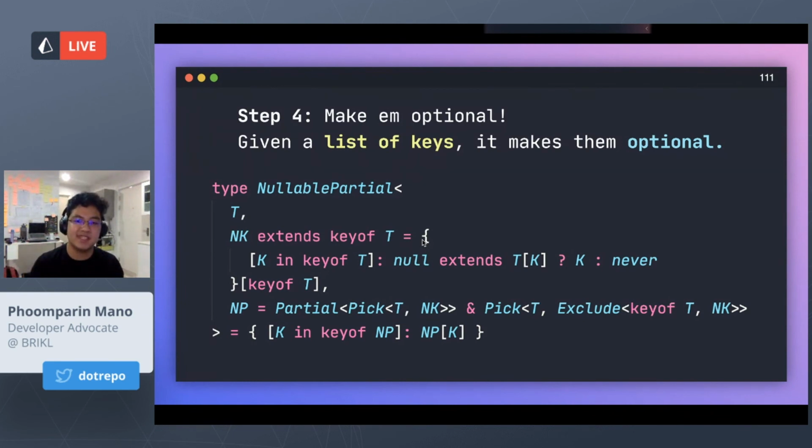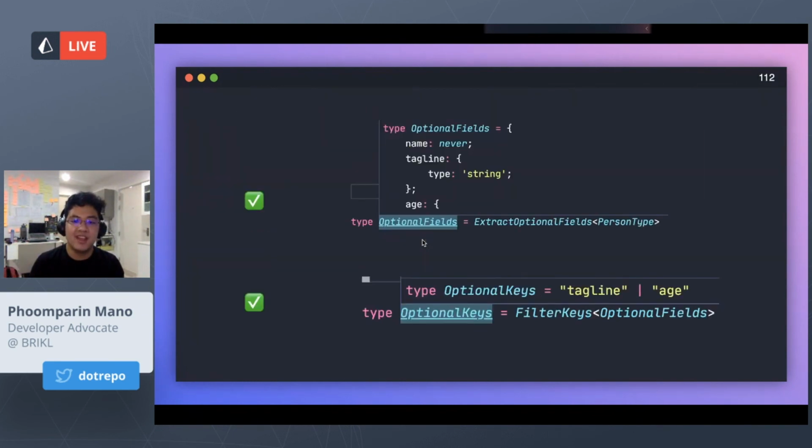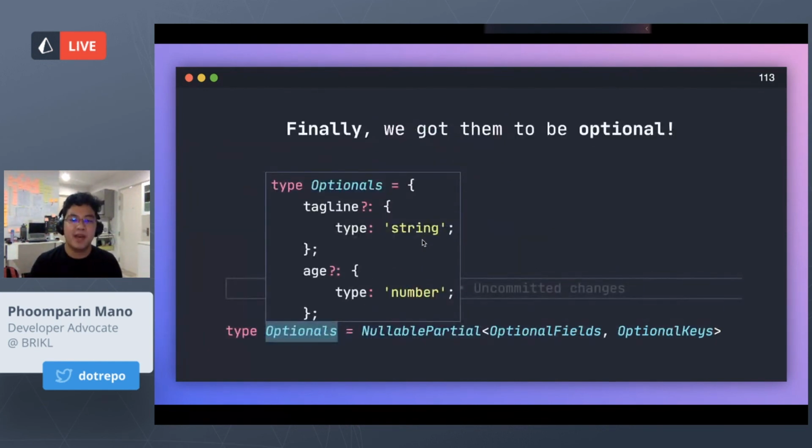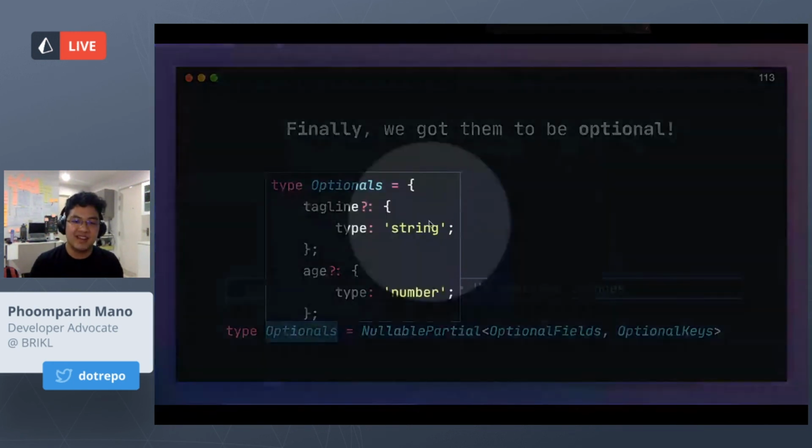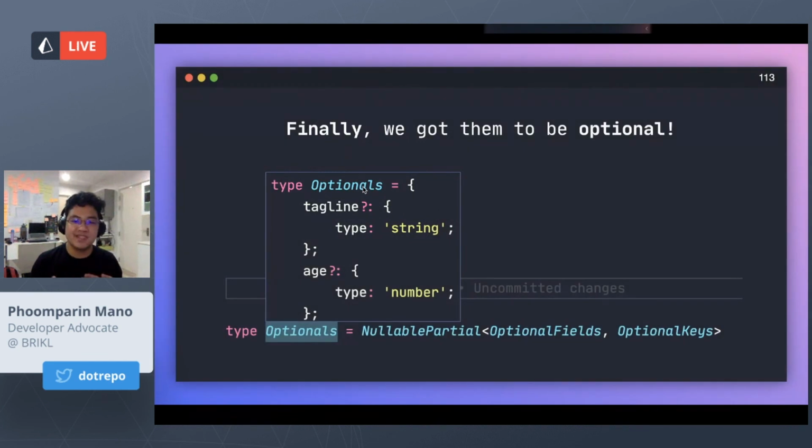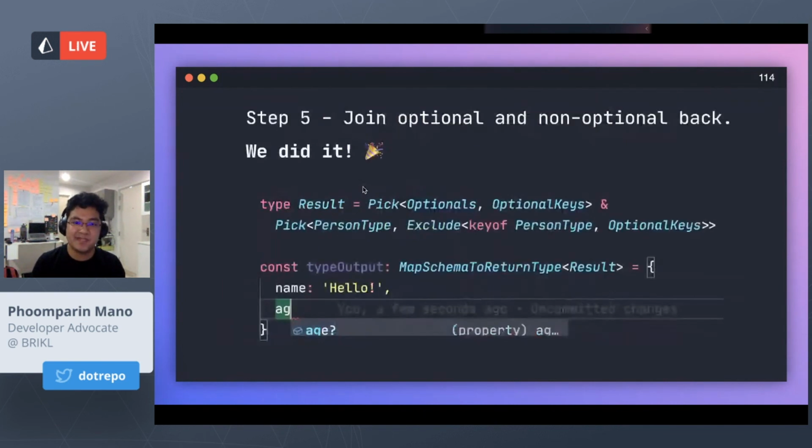So I can use this nullable partial generic, and then I use those two values, which are the optional fields and the optional keys, and then I pass that to nullable partial. And now we can see that they got the question mark, which means now they're optional. And I know this is pretty overcomplicated, and there's definitely a better way to do this, but this is more like practice for dealing with a lot of generic types.